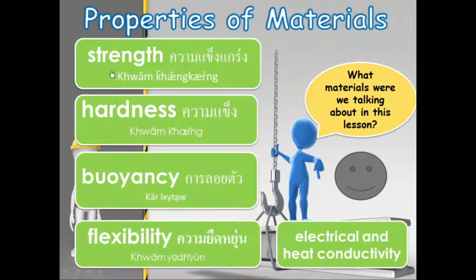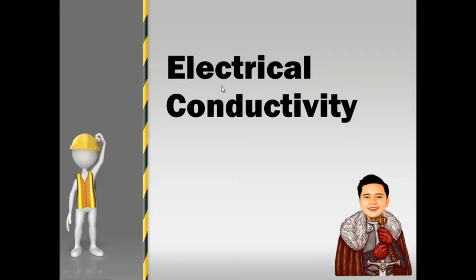Next we're going to the electrical and heat conductivity. So again, we have the strength, hardness, buoyancy, flexibility, and the last one we have the electrical and heat conductivity. So first we are going to discuss the electrical conductivity.